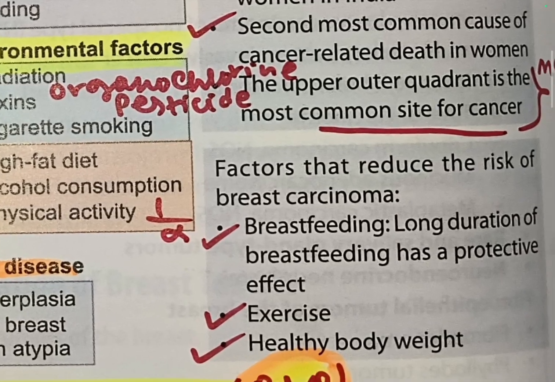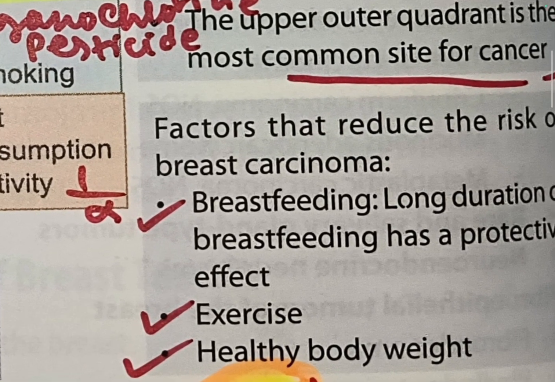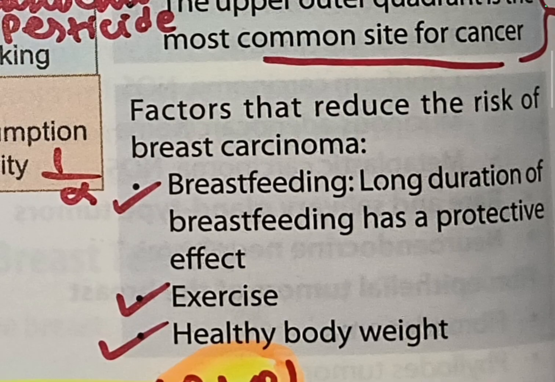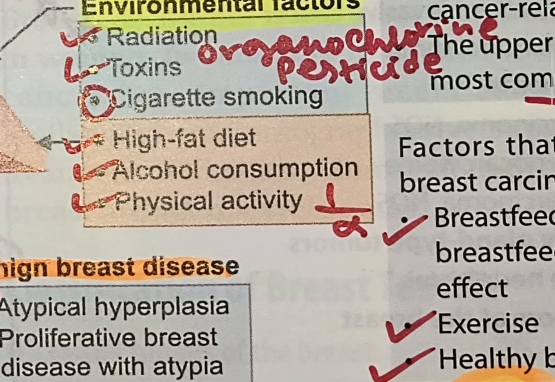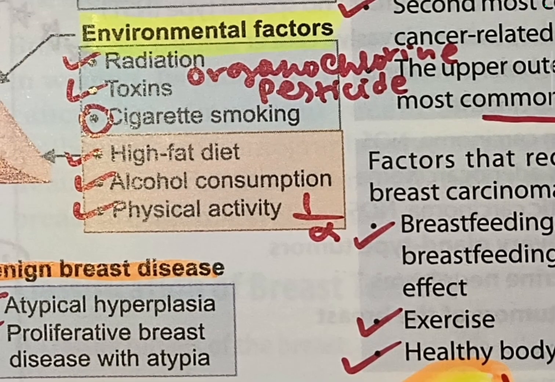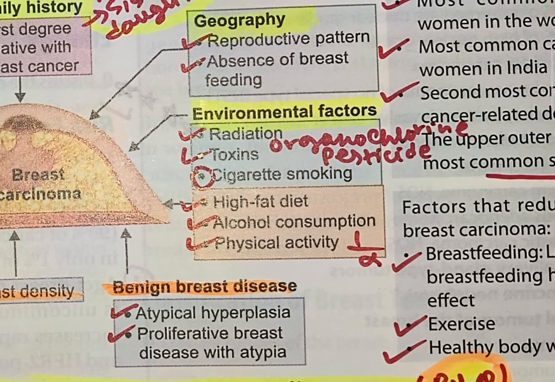Now, let's talk about some factors that reduce the risk of breast cancer. First is breastfeeding. I already talked about that. Long duration of breastfeeding has a protective effect. Physical exercise, inversely proportional. Healthy body weight, inversely proportional. While writing in the exam, you can write the risk factors as those which are non-modifiable and those which are modifiable.